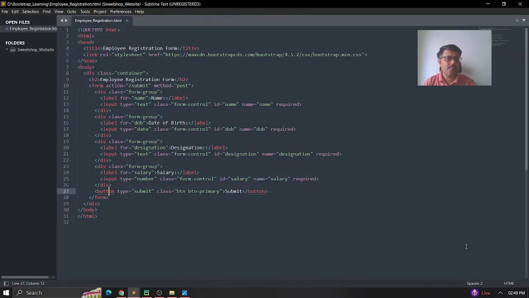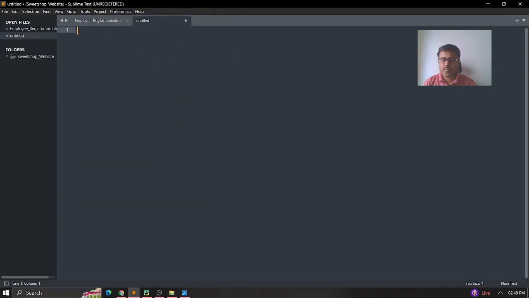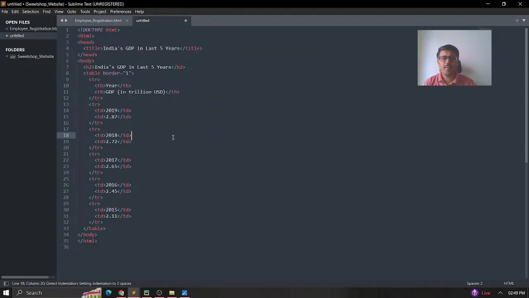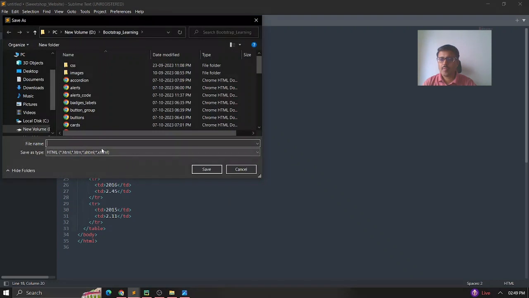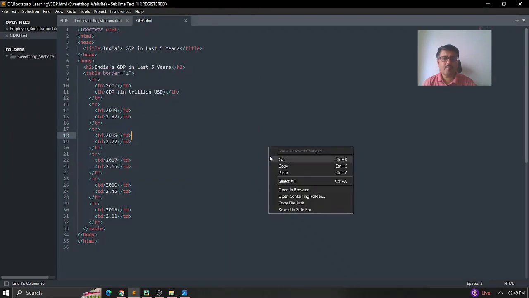I just create a new file. I'm just pasting it here. Okay, and then I just save it. I'm just making the GDP file. Okay, just save this file. I just simply run.